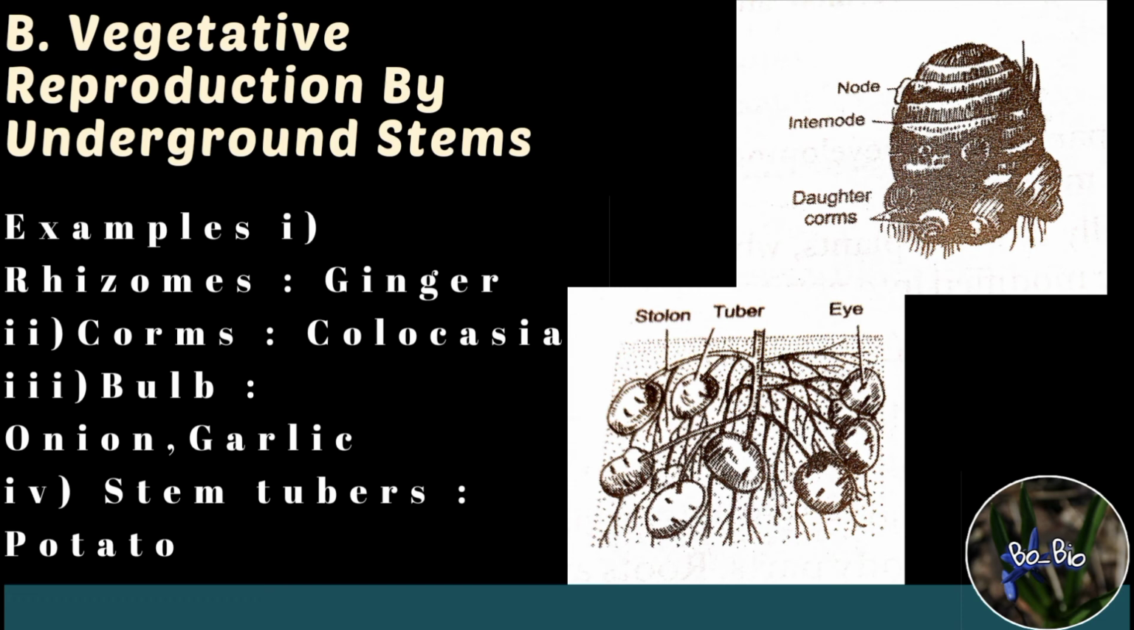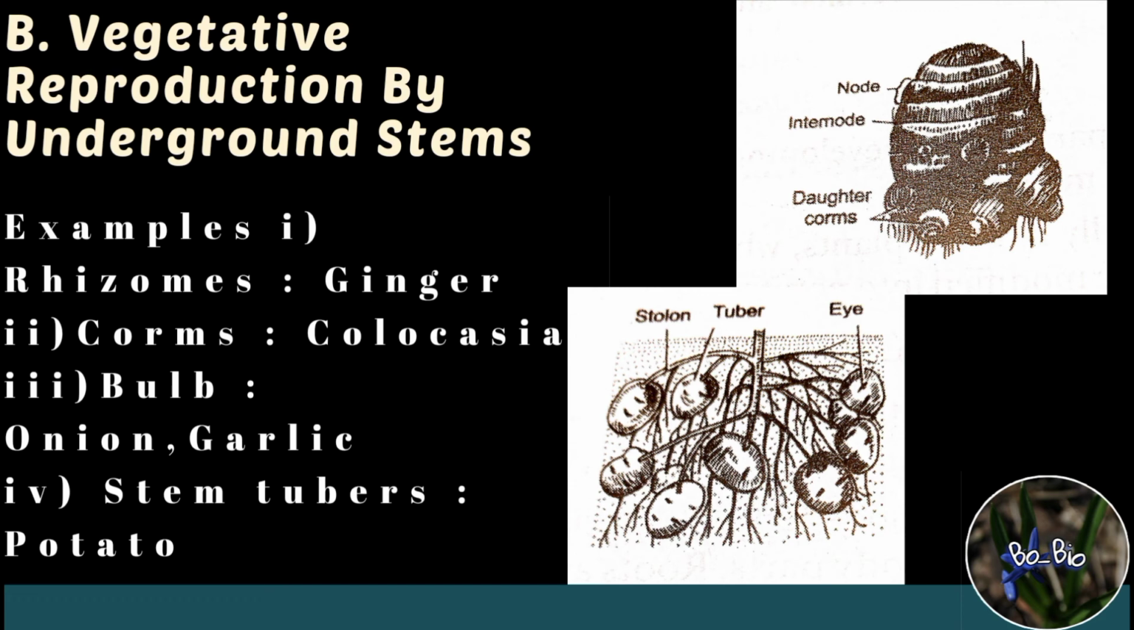In corms, they are unbranched swollen underground stems which also bear many buds. Under favorable conditions, these buds grow to form a new plant. The examples can be colocasia, crocus, etc. Bulb is an underground condensed shoot. It also develops buds. This bud can give rise to new bulbs. The examples can be onion plant, garlic, etc.